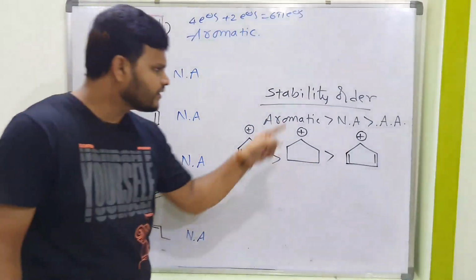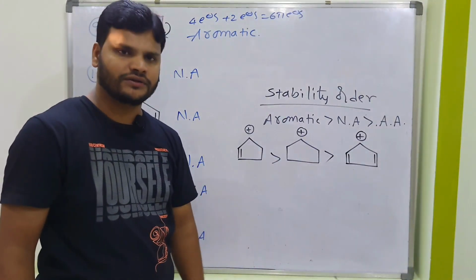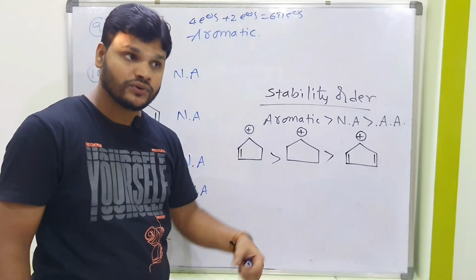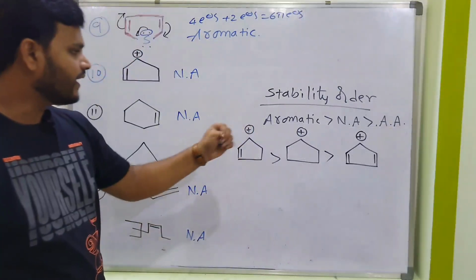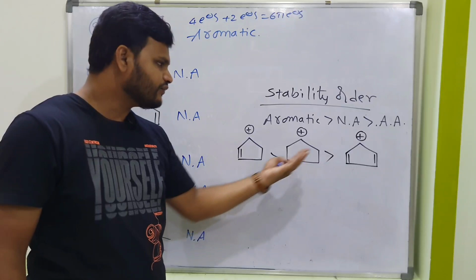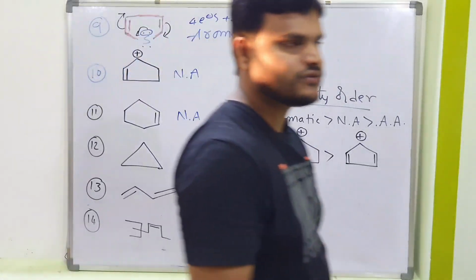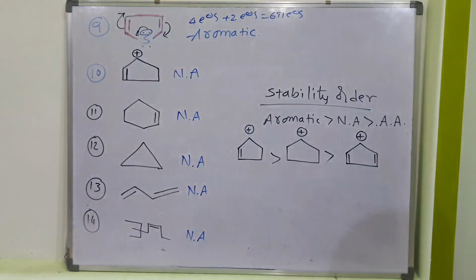Sometimes in examinations they are going to ask stability order questions like this. So 1, 2, 3. Out of the 3, which is more stable? Take 10 seconds, no problem. Try to give the correct answer.